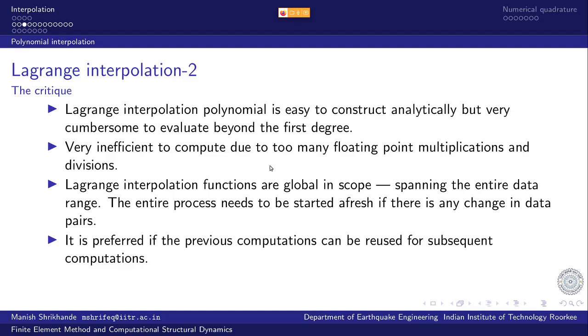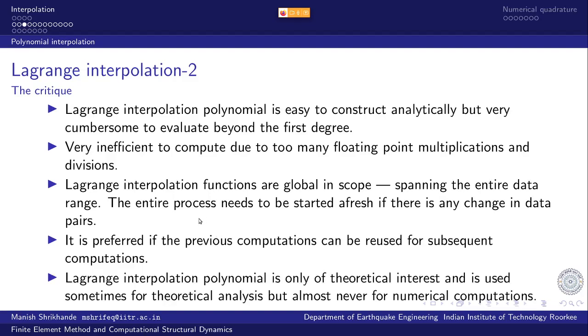Secondly, there are accuracy issues also, because every floating point operation is going to add to the round-off error that we have incurred. So it is preferred if previous computations can be reused for subsequent computations, so that we don't have to go back and repeat the entire computations all over again.